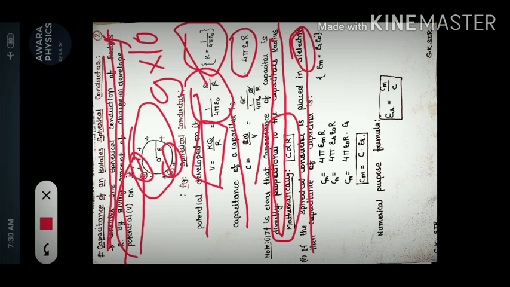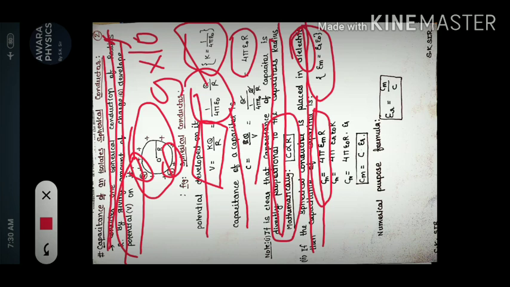Okay, the capacitance of the capacitor is, so now what happened actually, epsilon naught is replaced by epsilon m because a medium is introduced. So the formula is capacitance of medium Cm is equals to 4 pi epsilon m into R. As you know from chapter number 3, epsilon m is equals to epsilon R into epsilon naught.